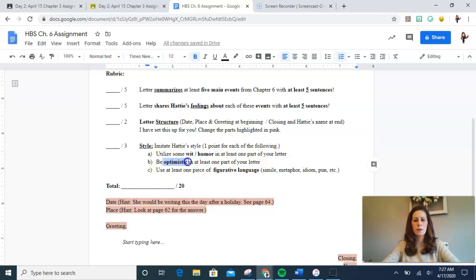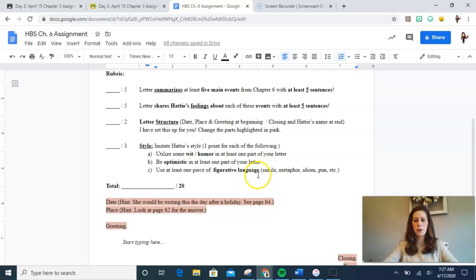Next, Hattie is optimistic in her letters. Yes, she might talk about difficulties she has, like Violet getting attacked by the wolf, but she always has kind of a happy ending to that, or an optimistic ending. She finds something good in the situation. So if Hattie is talking about something that's difficult or hard, make sure you always have her have some optimism, some positivity at the end of it, because that is her style.